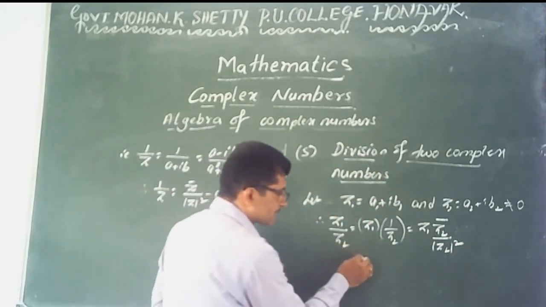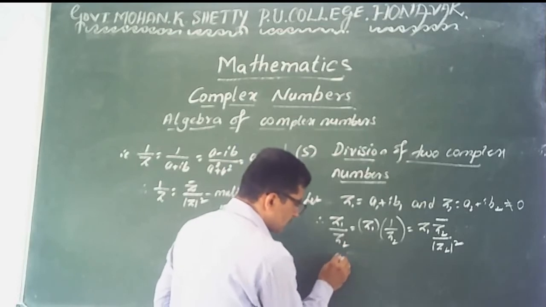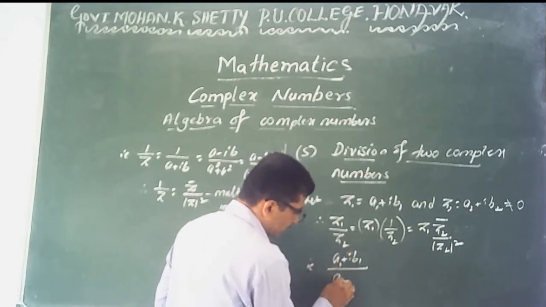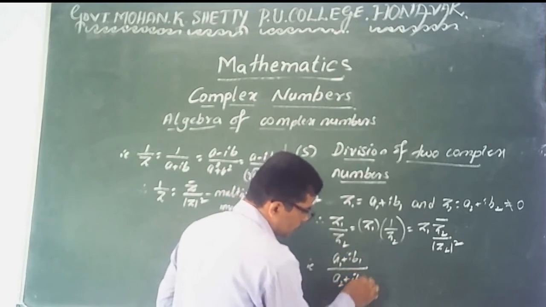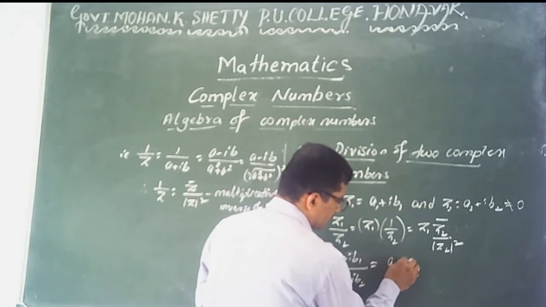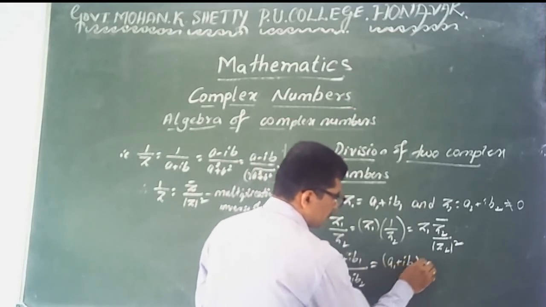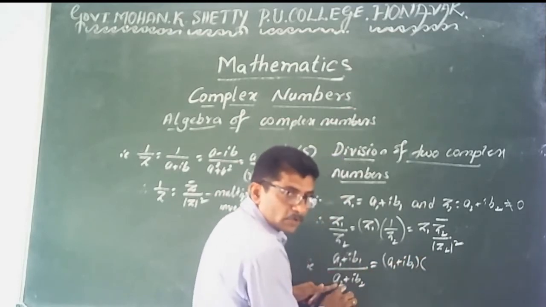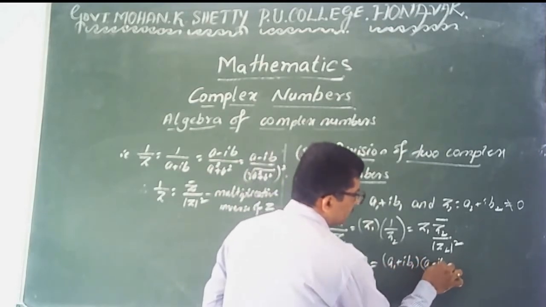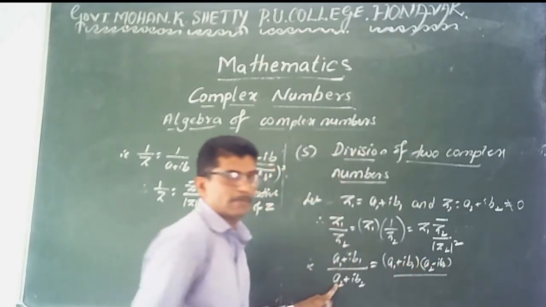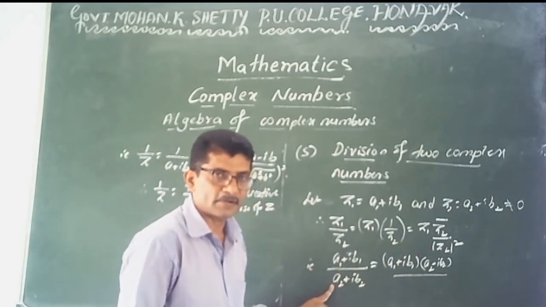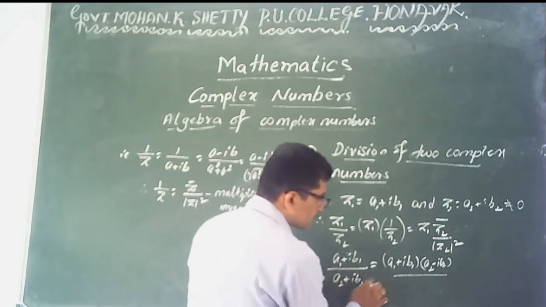Its value is z1, which is a1 plus I into b1, divided by the second complex number a2 plus I into b2, is equal to a1 plus I into b1 into z2 bar, the conjugate of the denominator, a2 minus I into b2, divided by the modulus of the second complex number z2, whole square.